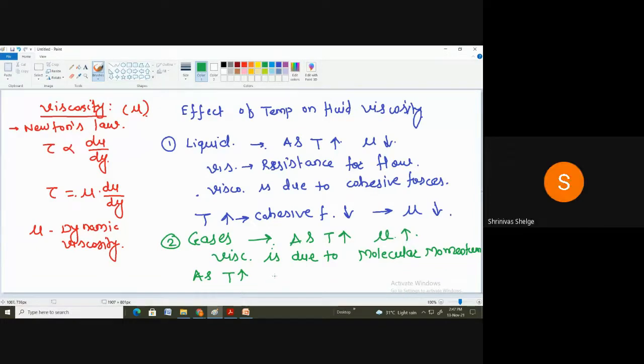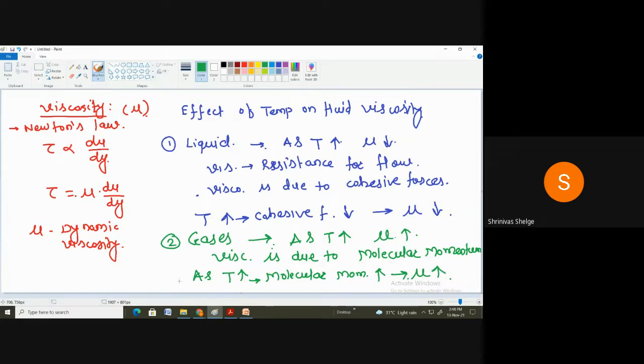Because as we provide heat energy to increase the temperature, that heat energy gets converted into kinetic energy of the molecules. When kinetic energy increases, obviously the molecular momentum also increases, and as molecular momentum or the collision increases, the viscosity also increases.